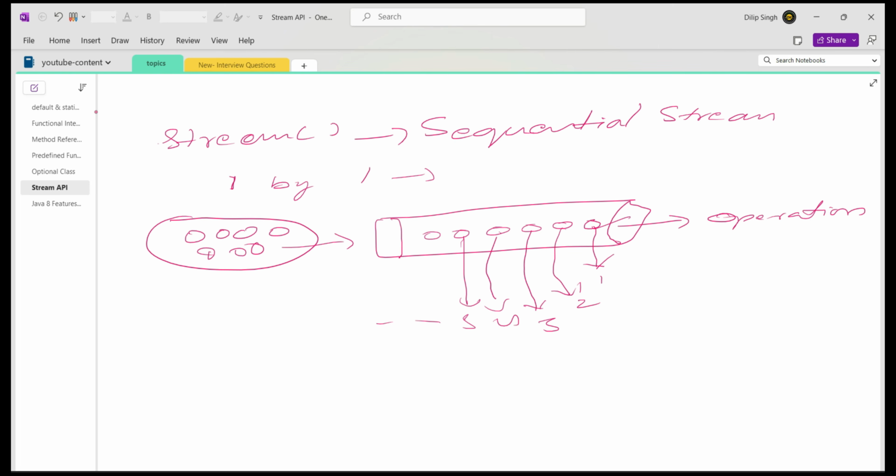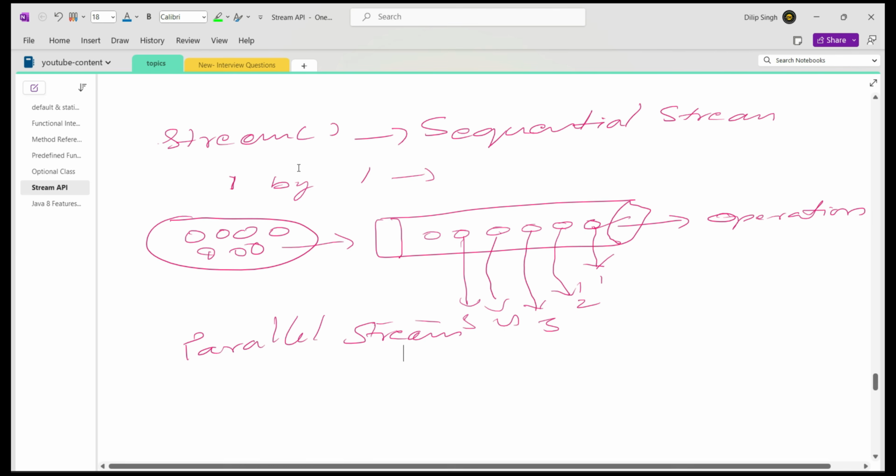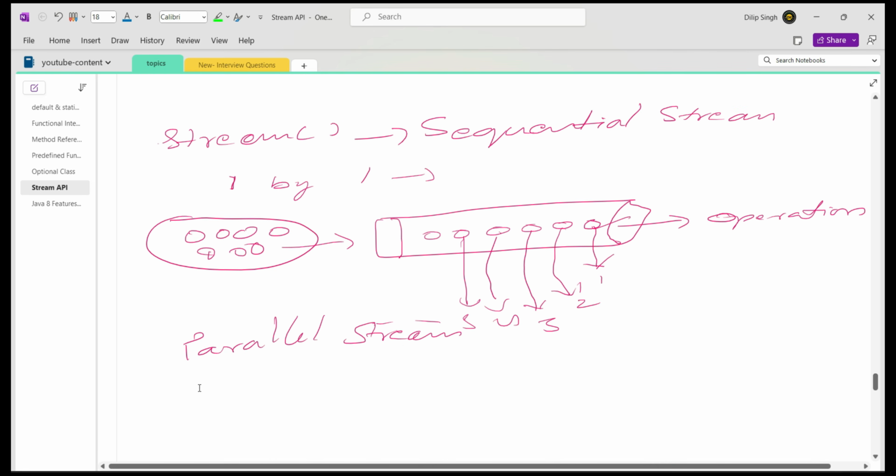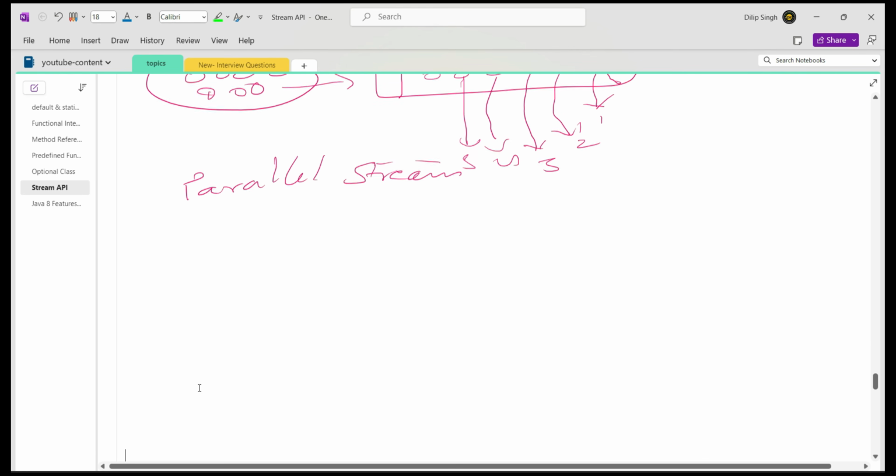But at the same time, the stream API provided one more way to create a stream object, which is called parallel stream. So from a list of objects we can create a stream object in two ways: one is sequential stream and the second is parallel stream.